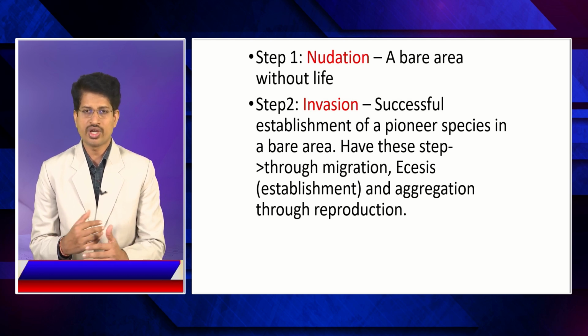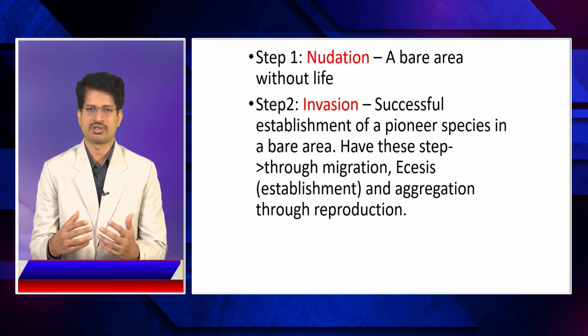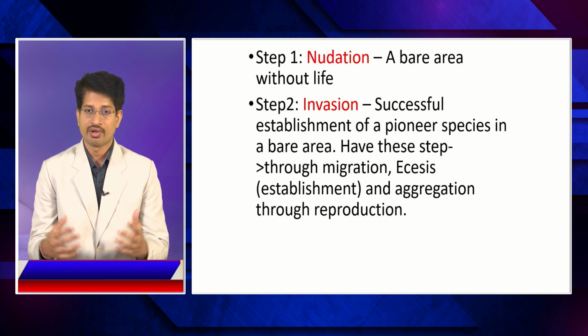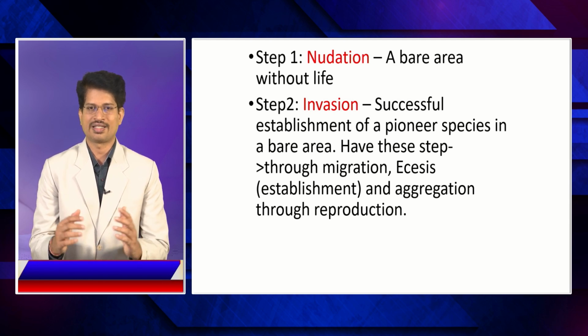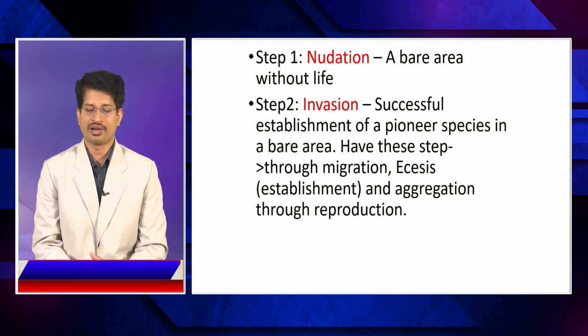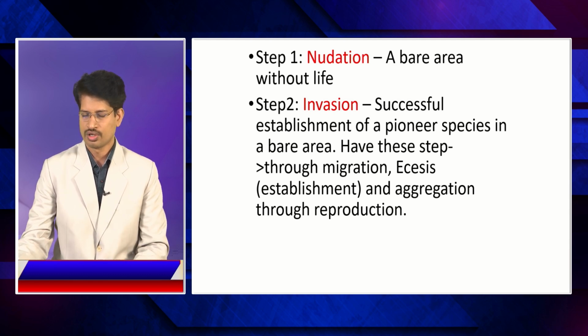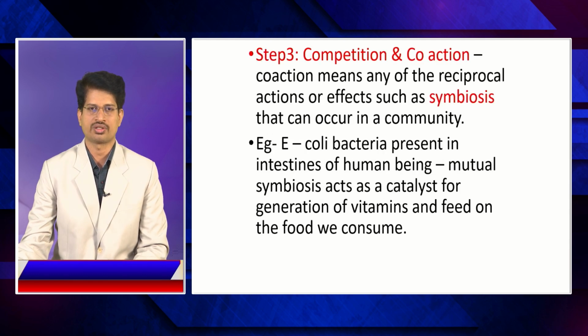After this, invasion happens. Plants, microbes and animals establish themselves through migration, reproduce and aggregate, occupying the territory. This is known as invasion, the second stage.